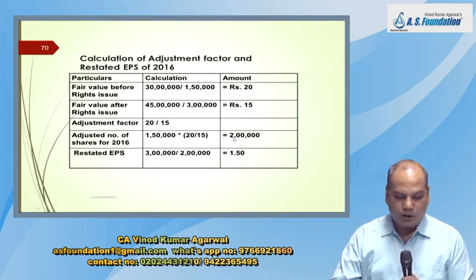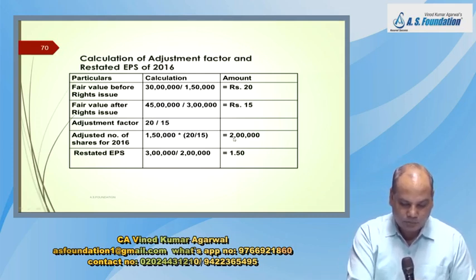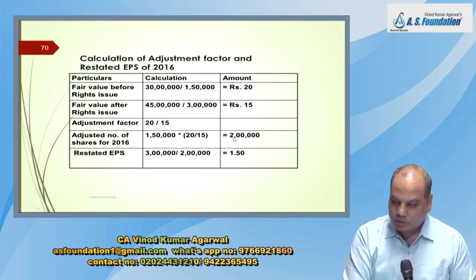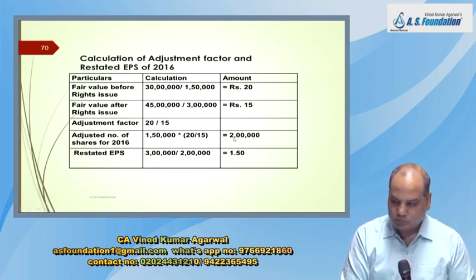Fair value before right issue: ₹30 lakh divided by 1,50,000, that is 20.